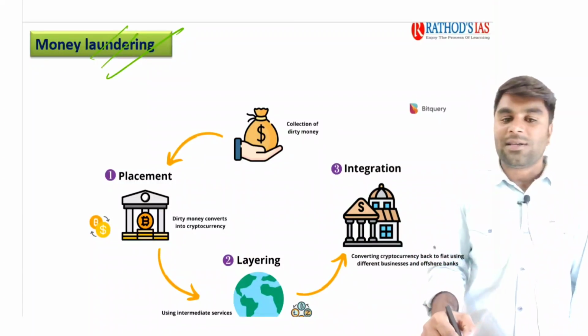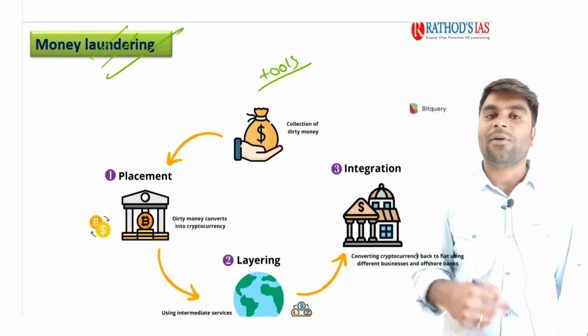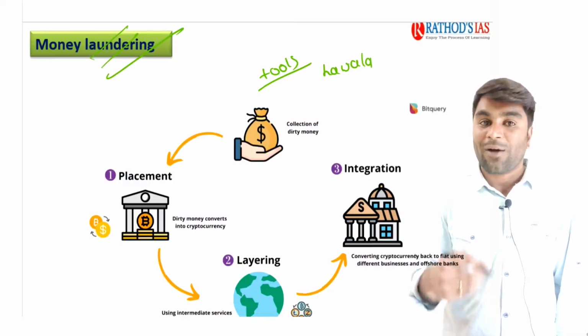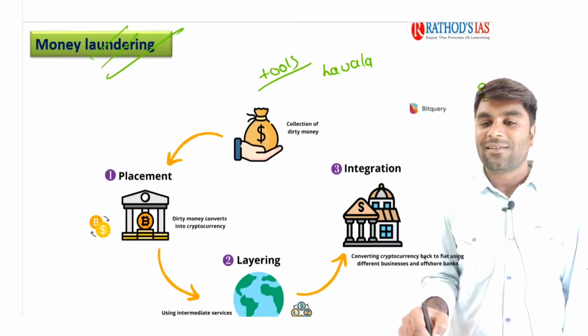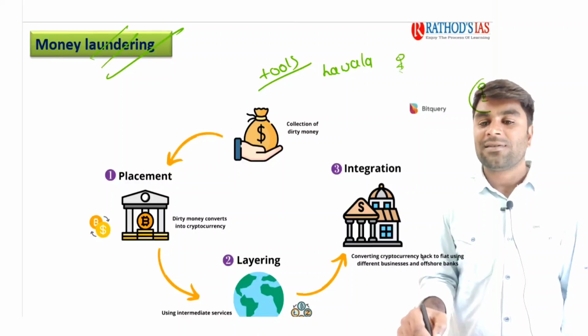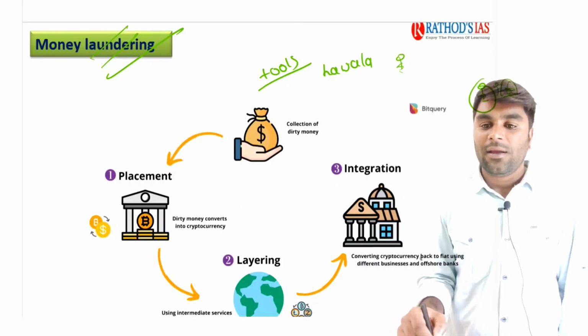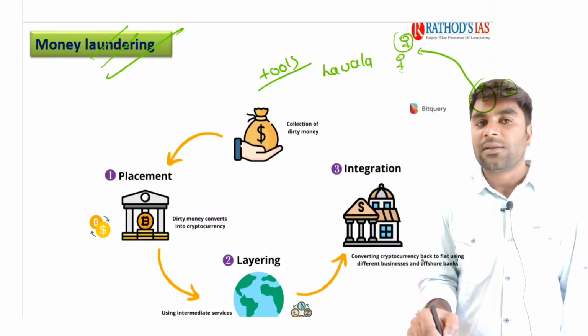There are various tools through which black money is converted to white money. For example, hawala. How does hawala work? You might have already seen this kind of thing in movies. Imagine this is a guy in another country, and this is a guy in the domestic market. He might be submitting a lot of money through the hawala transaction, and he will give a confirmation message to his agent in the other country.